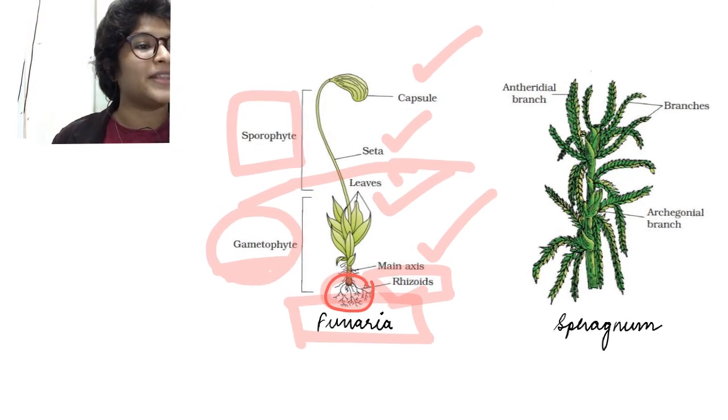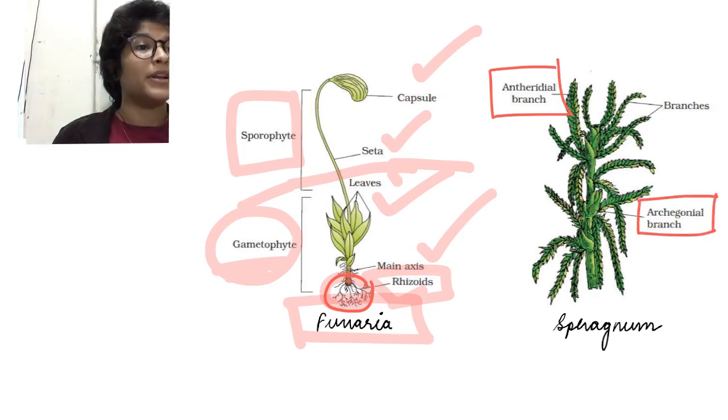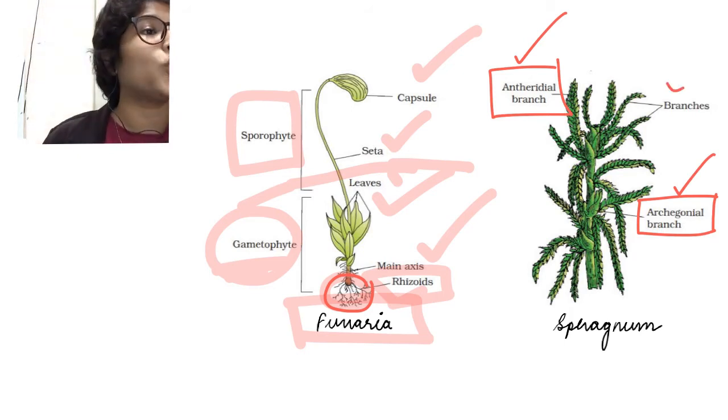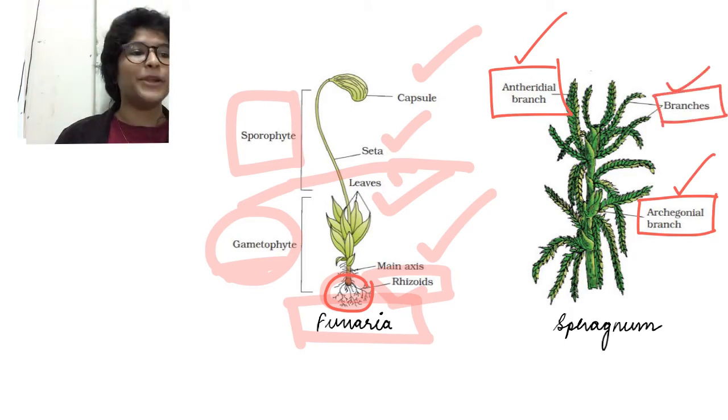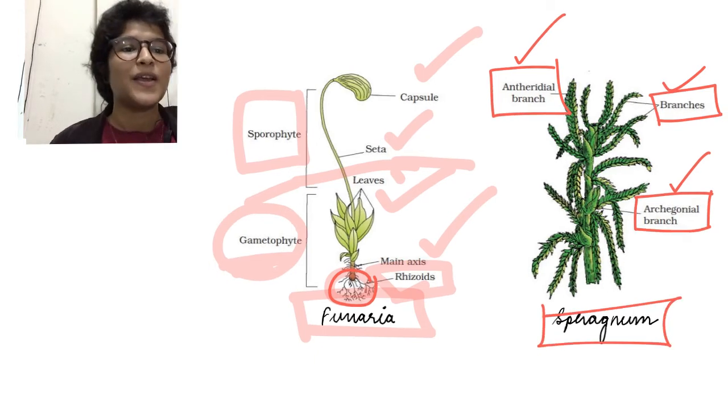And this, my friends, is Sphagnum. Now what are the parts in Sphagnum? We have an archegonial branch, we have an antheridial branch. Remember, the antheridial branch is situated above, and the archegonial branch is situated a little below. And these are the normal vegetative branches of the gametophyte body. So this was Sphagnum. Okay?